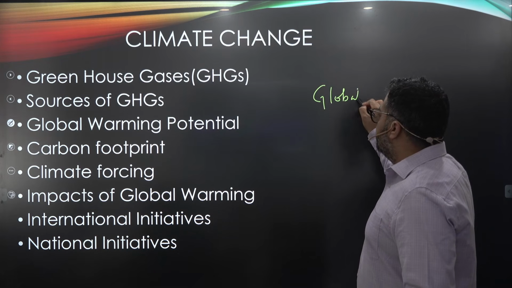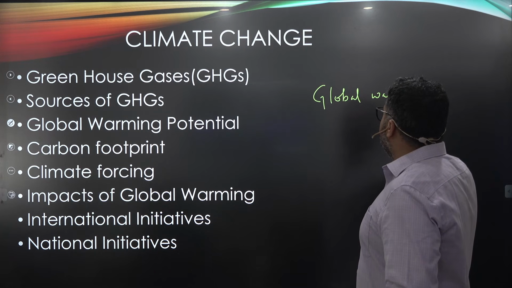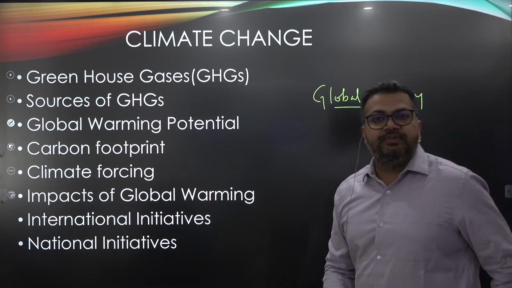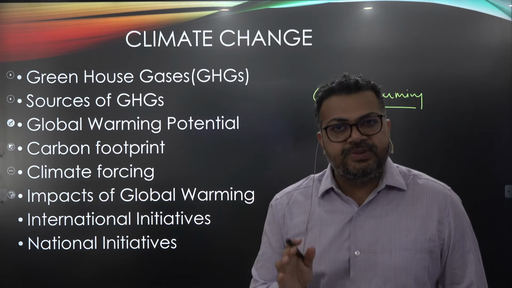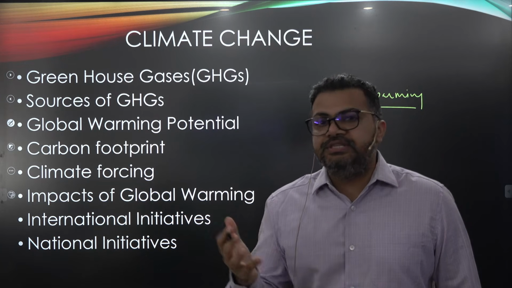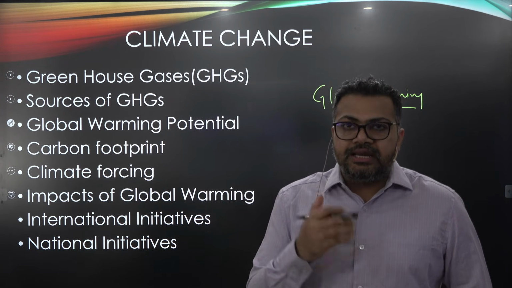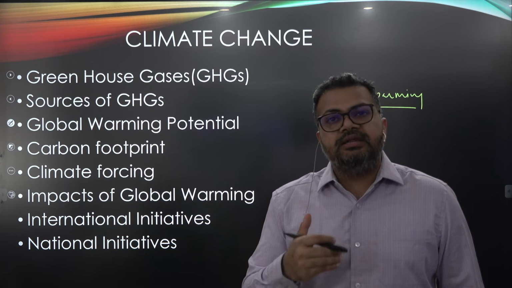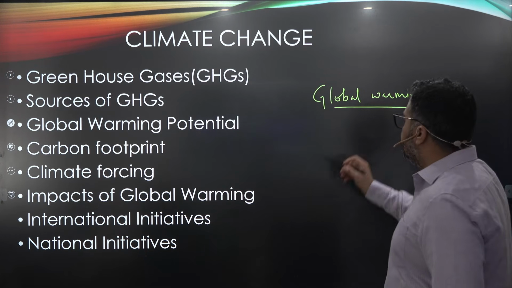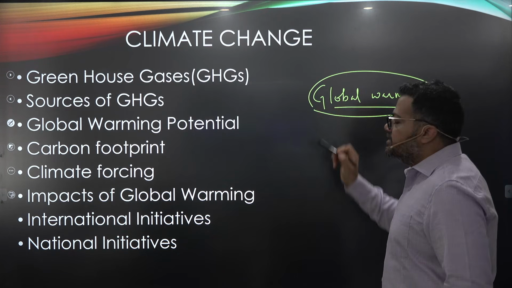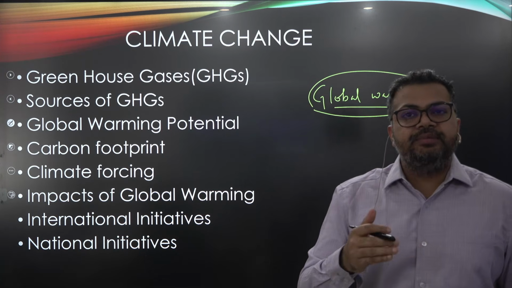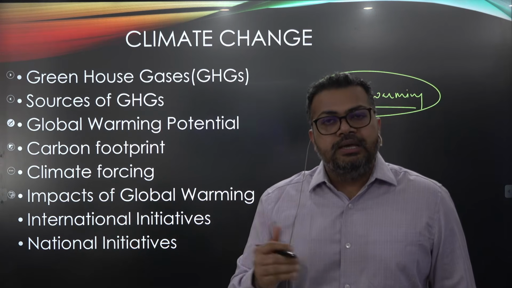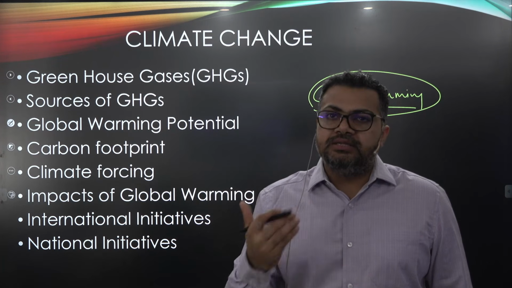Now guys, remember that it is not the first time that the climate has changed. Historically also, the global climate has always been changing. It has never been static. It has always been changing, guys. So in contemporary times, the current climate change is associated with global warming. Global warming is the term that has got popularity in recent times because ongoing climate change is making the earth warmer. Now, on what basis do we say that the earth is getting warmer?